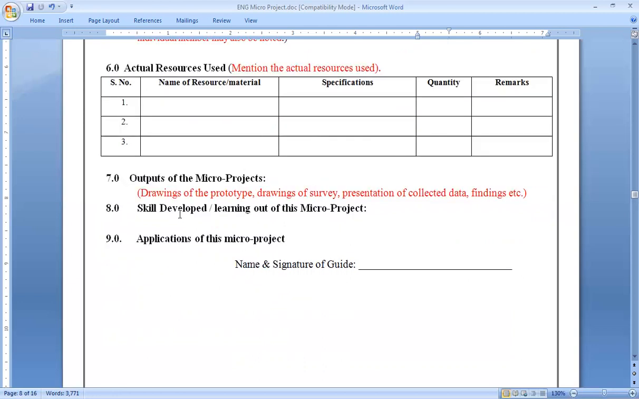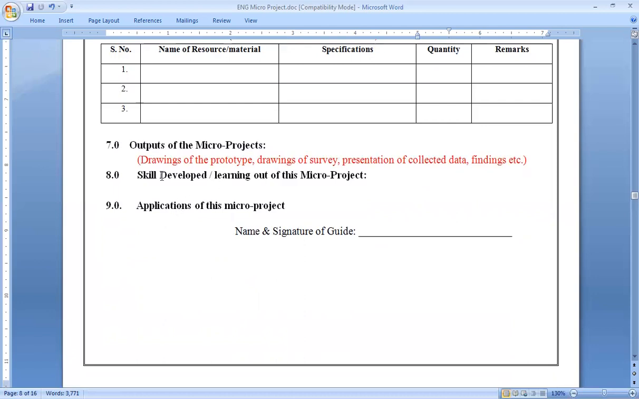After that, outputs of the micro projects means it must contain your drawings of the prototype, drawings of survey, presentation of collected data, findings, etc. So in output, you have to just take a simple photograph of your project and paste it here. If you have prepared a presentation, you have to put all slides here. If you have prepared a booklet, then take an image of the front, back, and index page and a few middle pages. So you have to present the output of your micro project.